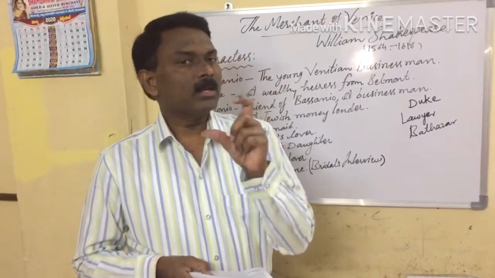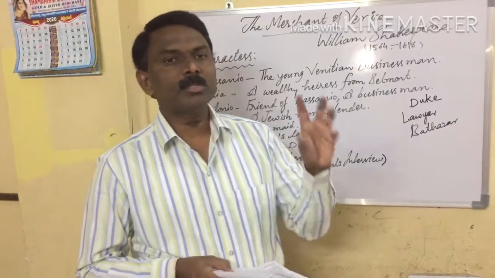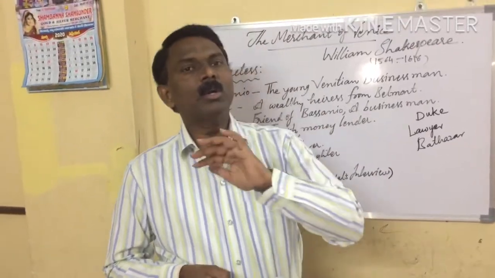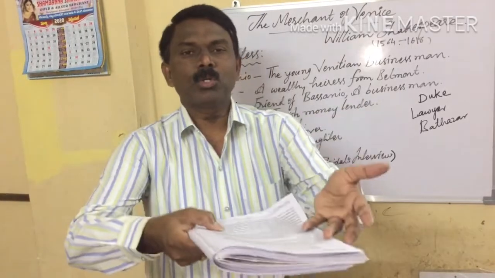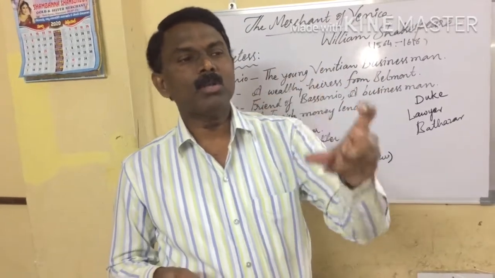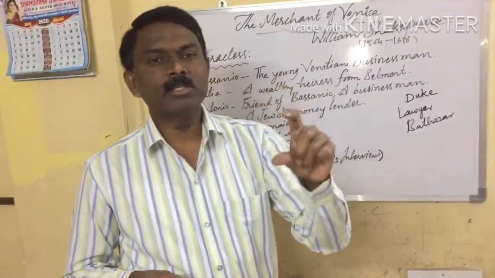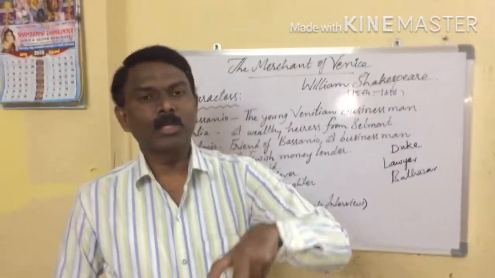But here Shylock doesn't want to listen to the words of Bassanio or the young lawyer. So he wanted to show his agreement to the Duke and he wanted to take a pound of flesh from the chest of Antonio, based on the contract.